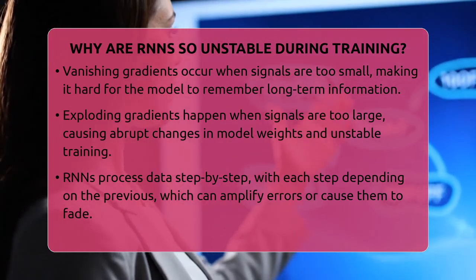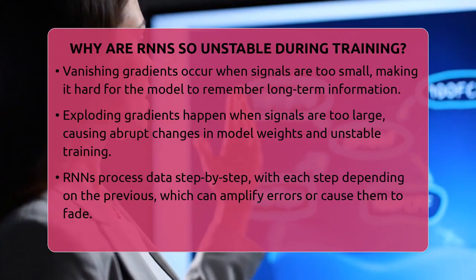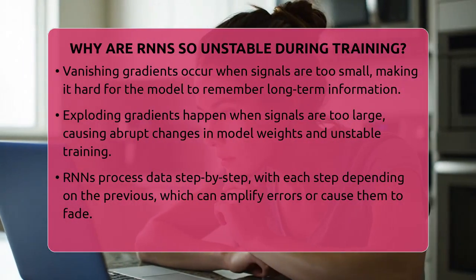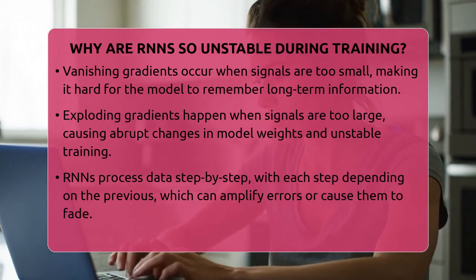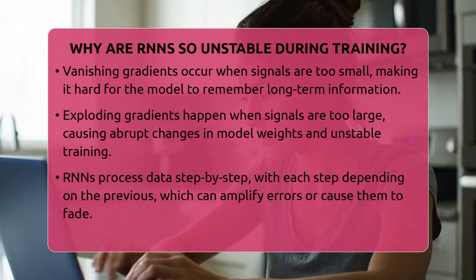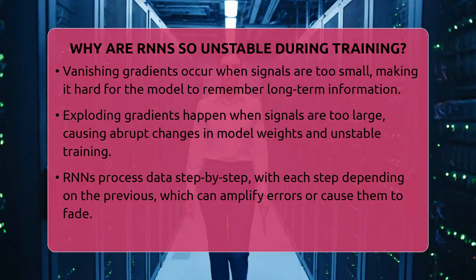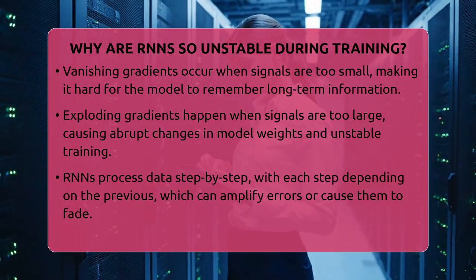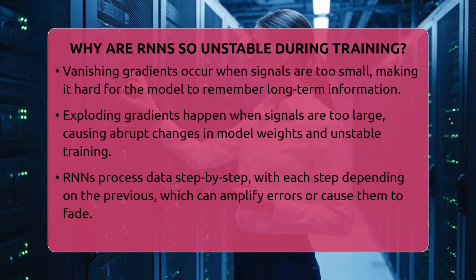The choice of activation functions inside each neuron also matters. Functions like sigmoid and tanh can cause gradients to vanish because their outputs flatten out at high or low values. ReLU, another popular function, can sometimes lead to exploding gradients because it allows large outputs.